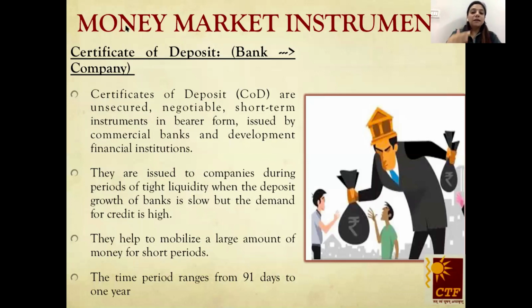It is a type of loan given to companies for meeting their tight liquidity, or if they are short of funds. So banks have surplus money and they can give loans for a short period of time to various corporate houses. Why do companies want it? So that they can meet their short-term fund requirements. The time period ranges from 91 days to 1 year. We have now observed that all the money market instruments vary till 1 year because their period of maturity is up to 1 year only.